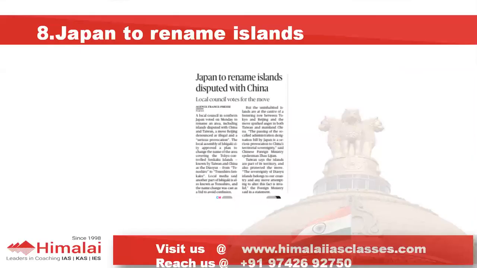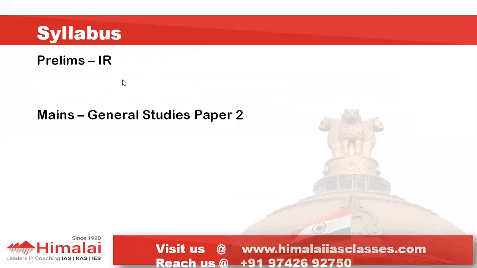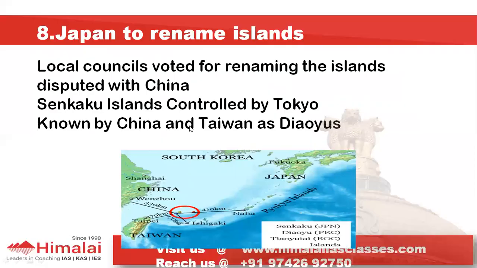Then Japan has decided, a local council of Japan, to rename some islands. So again, related to international affairs, from the prelims point of view, you must know the location of these islands. They are disputed islands between Japan, China and Taiwan. It is part of international relations, and in mains it is part of General Studies Paper 2. So local councils of Japan voted for renaming the islands which are disputed with China. So please remember this name, Senkaku Islands. As of now it is controlled by Tokyo.